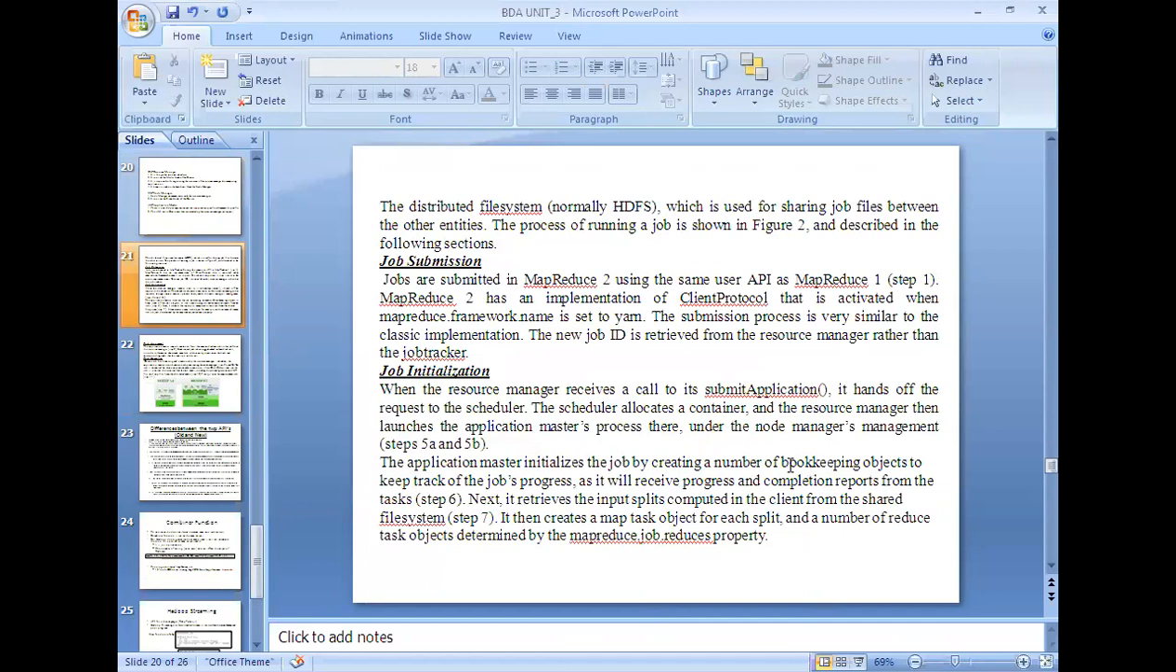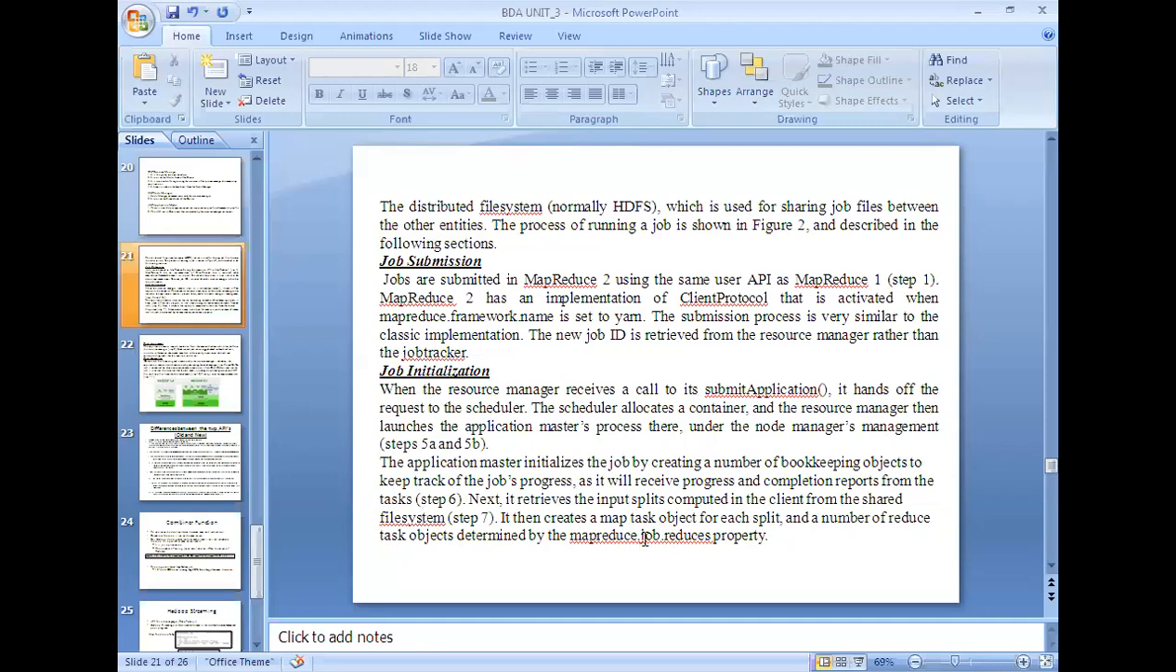And once it was done, the application master initializes the job by creating a number of bookkeeping objects to keep track of the job's progress. That means whatever is essential for running, that is input files, output files, the configuration files, those all things are available. Where are they available? They are available at a shared file system like HDFS. From that, it will retrieve all the things which are essential for running this job, and it will receive the progress and completion reports from the tasks.